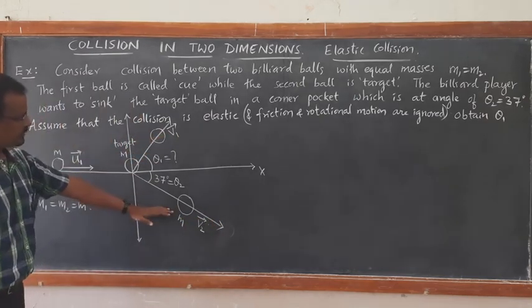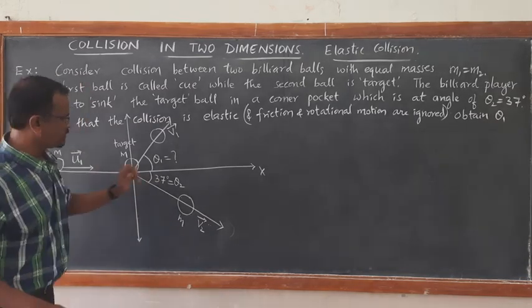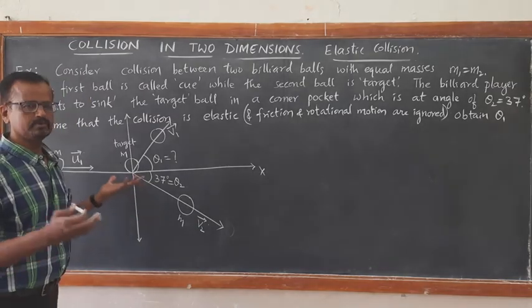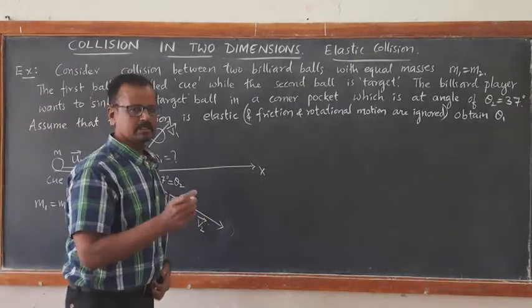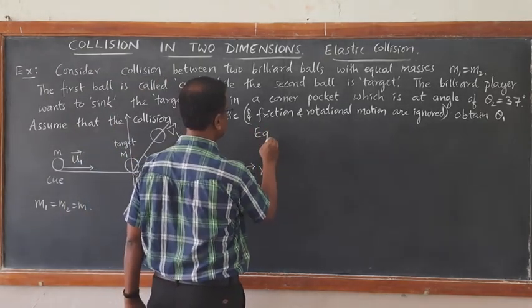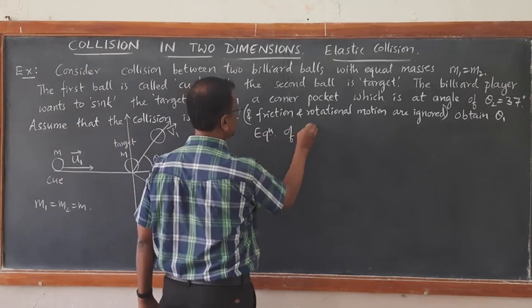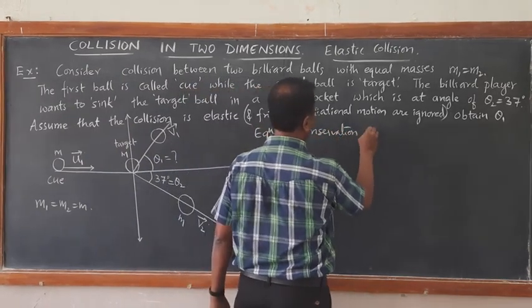You are asked to find the value of theta 1. Let us make use of the equations we have just discussed, starting with the equation for conservation of momentum.